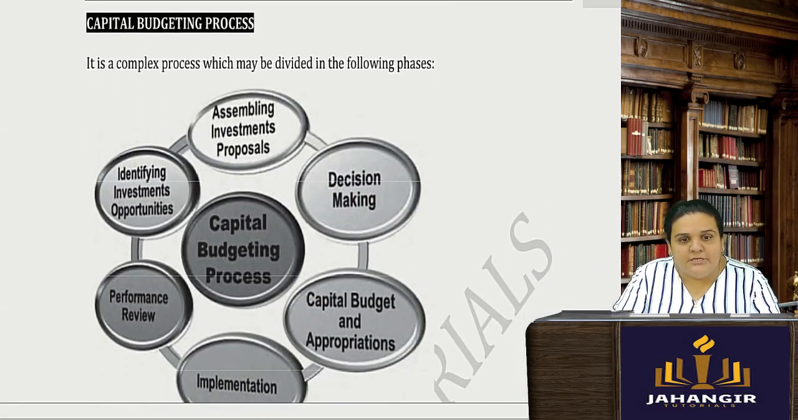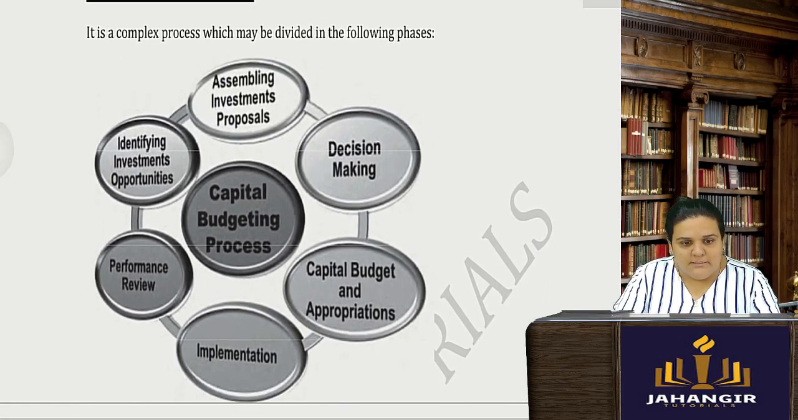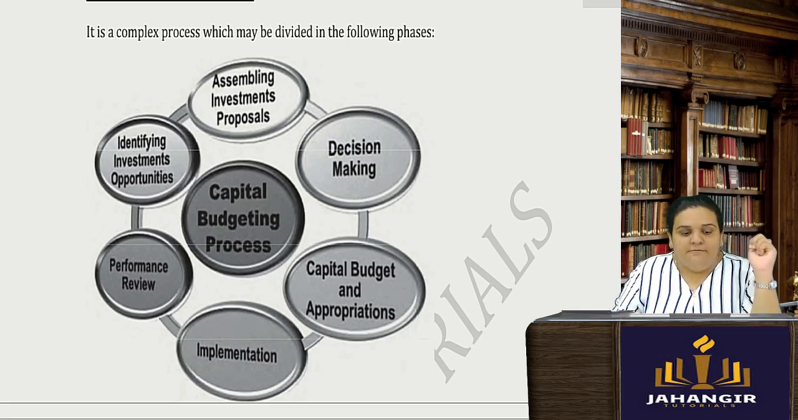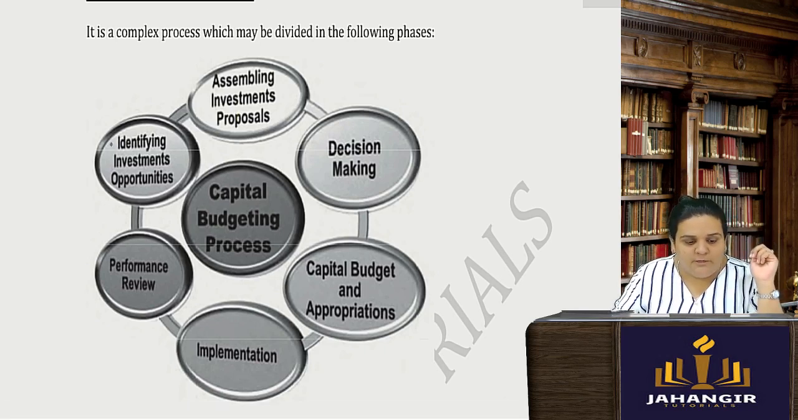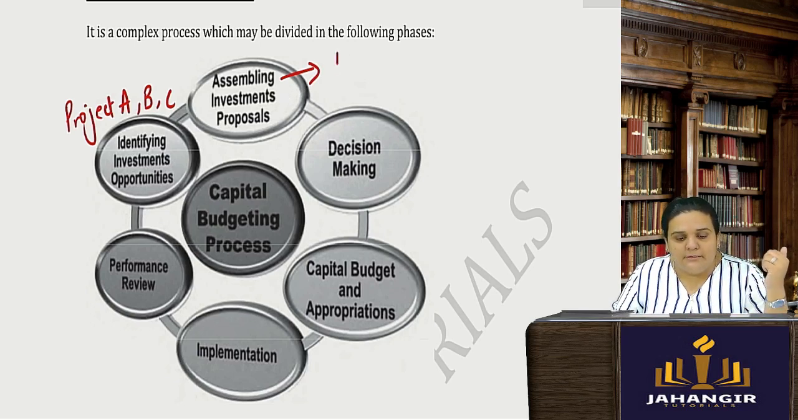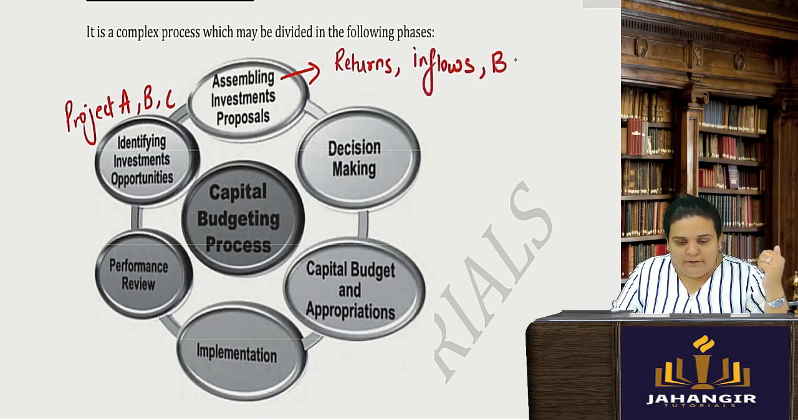So the capital budgeting process, if you see in this particular diagram, is the entire summary of the chapter. Basically, first is to identify your investment opportunities, whether you have those opportunities. Say there are projects A, B and C. Then assembling the investment proposal. How will you do the assembling? First you will ascertain their returns: how much will be their inflows, when will be the break even point, and how much will be the payback period.